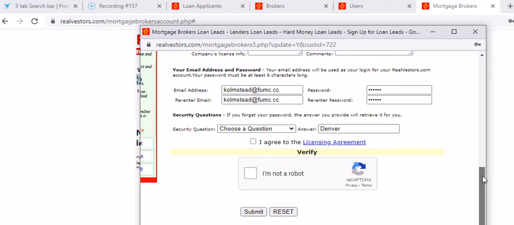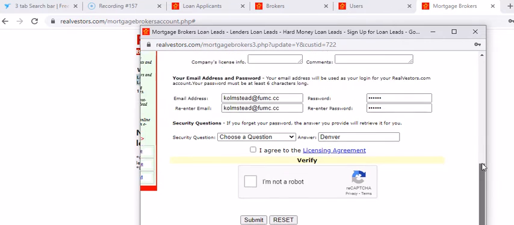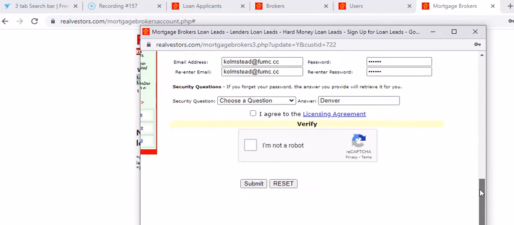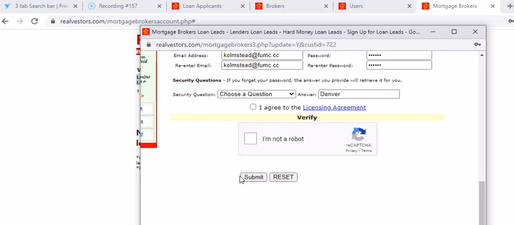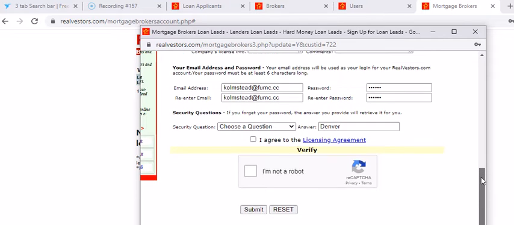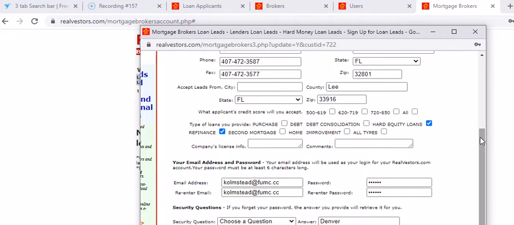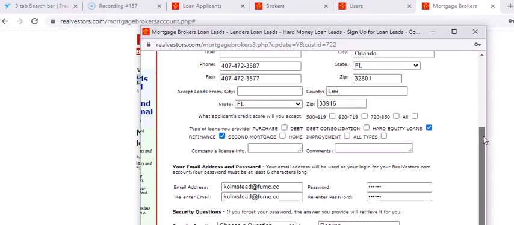The thing about the profile, I believe, with the submit and reset, is that they're able to change their profile. Like if they wanted to change the type of loans that they're processing, then they could come back and rechange it.